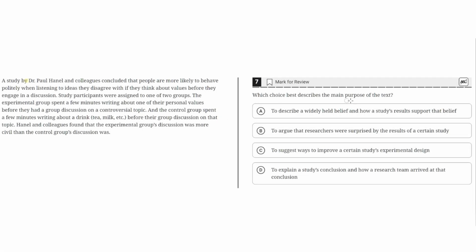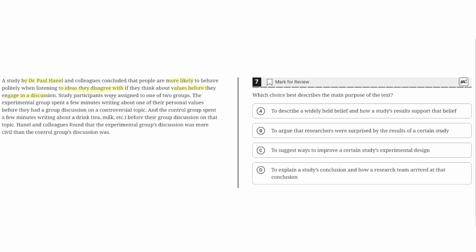Which choice best describes the main purpose of the text? A study by Dr. Paul Hanel and colleagues concluded that people are more likely to behave politely when listening to ideas they disagree with if they think about values before they engage in a discussion.